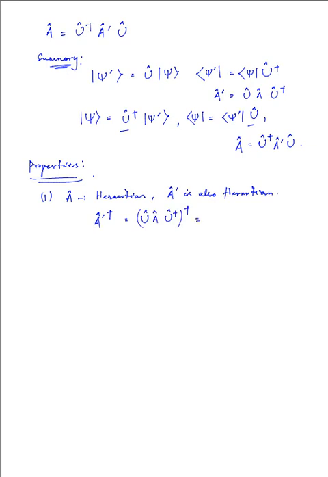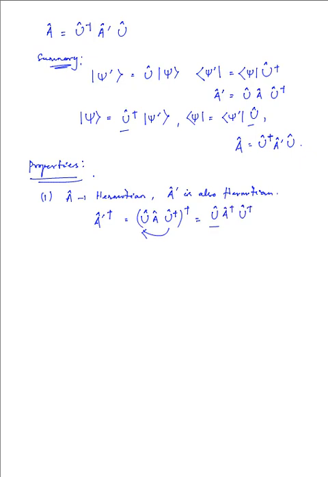The ordering just reverses, and the adjoint of U adjoint is simply U, which goes to the first place, then we have the adjoint of the A operator, and then the U operator stays at the last.